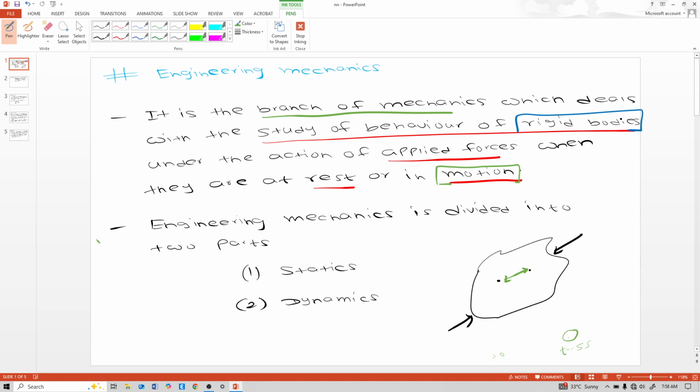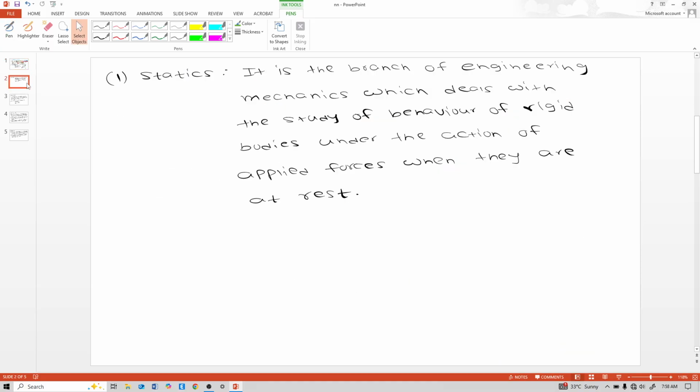So the next bullet point is that engineering mechanics is subdivided into two parts. One is statics, the other is dynamics. So what is statics and what is dynamics? Statics is the branch of engineering mechanics which deals with the study of behavior of rigid bodies under the action of applied forces when they are at rest. So this word is important here, rest. The difference between the definition of statics and dynamics is this word only.